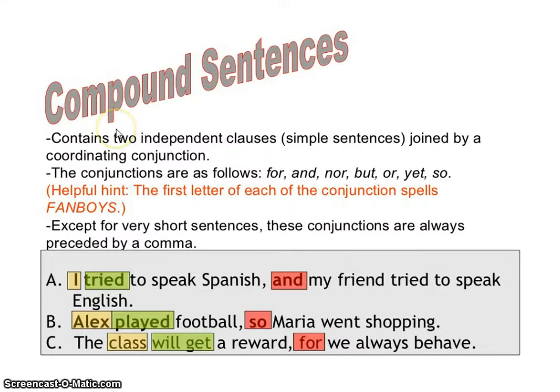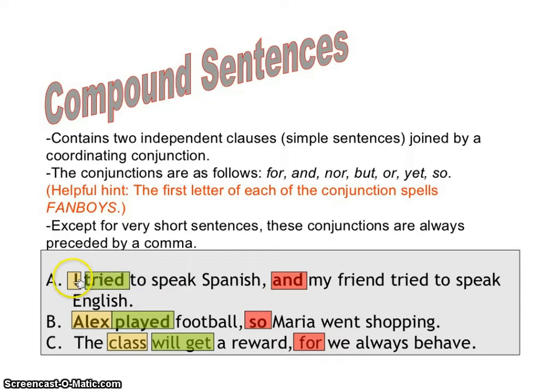Now, the next type is a compound sentence. It contains two independent clauses. So, those are two clauses that can stand on their own. They are joined by a coordinating conjunction: for, and, nor, but, or, yet, so. And if you need a hint, the first letters spell out FANBOYS. Except for very short sentences, these conjunctions are always preceded by a comma. So usually if you have a comma, you know that this might be more than a simple sentence.